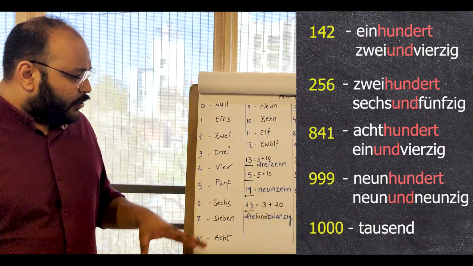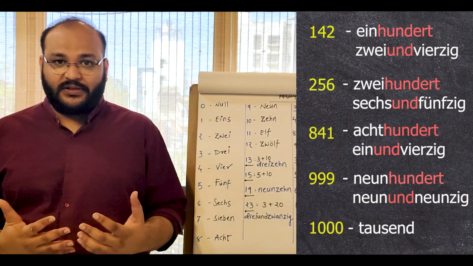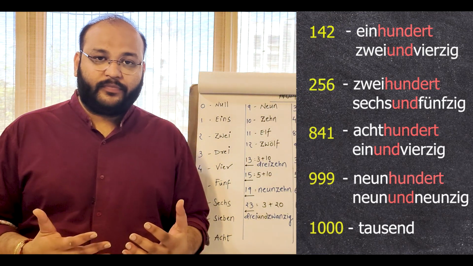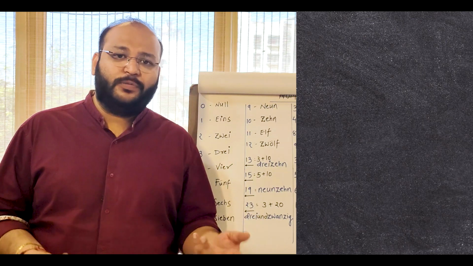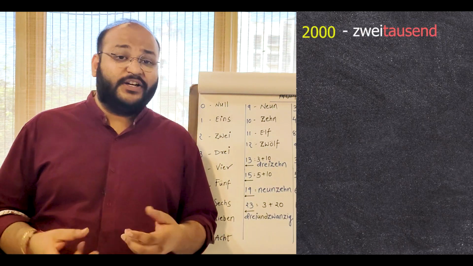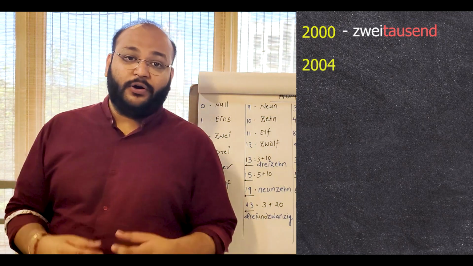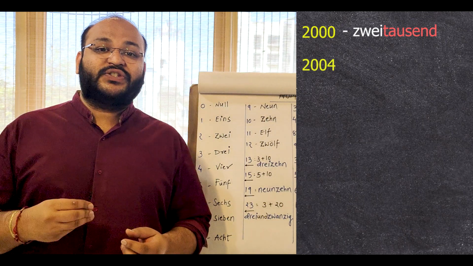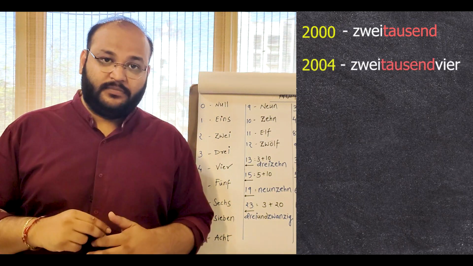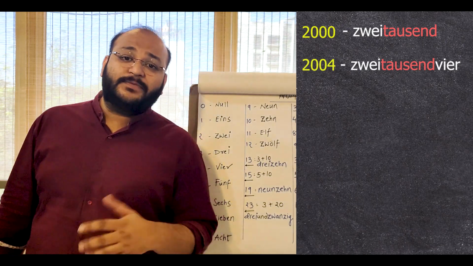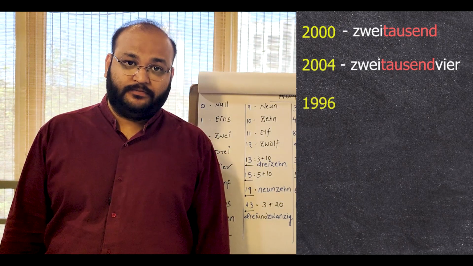Okay. Now let's try to say some 4-digit numbers. Super easy. If you simply want to say 2000, so it would be zweitausend. If you want to say 2004, let's say somebody's birth year is 2004 or 2002, then it would be zweitausendzwei or zweitausendvier. But what if somebody's birth year is, let's say, 1996?